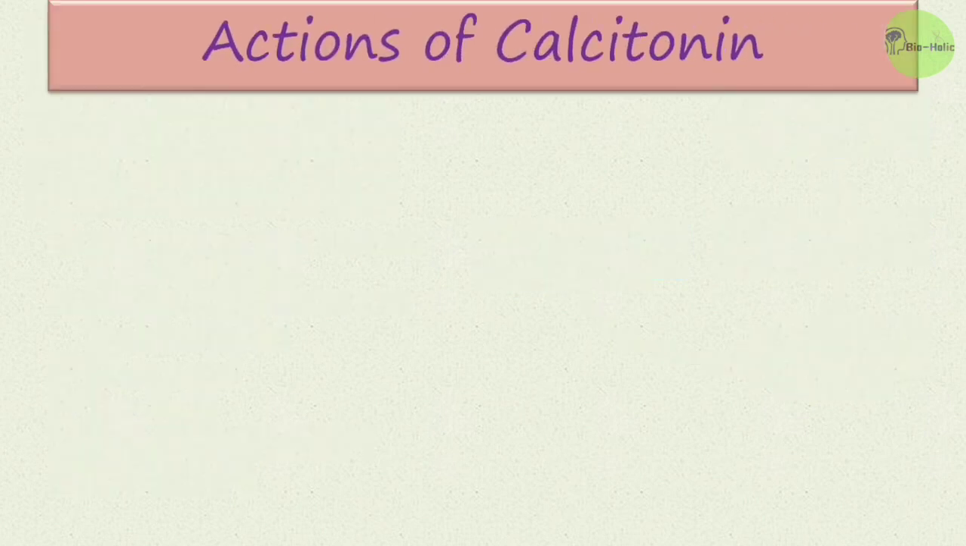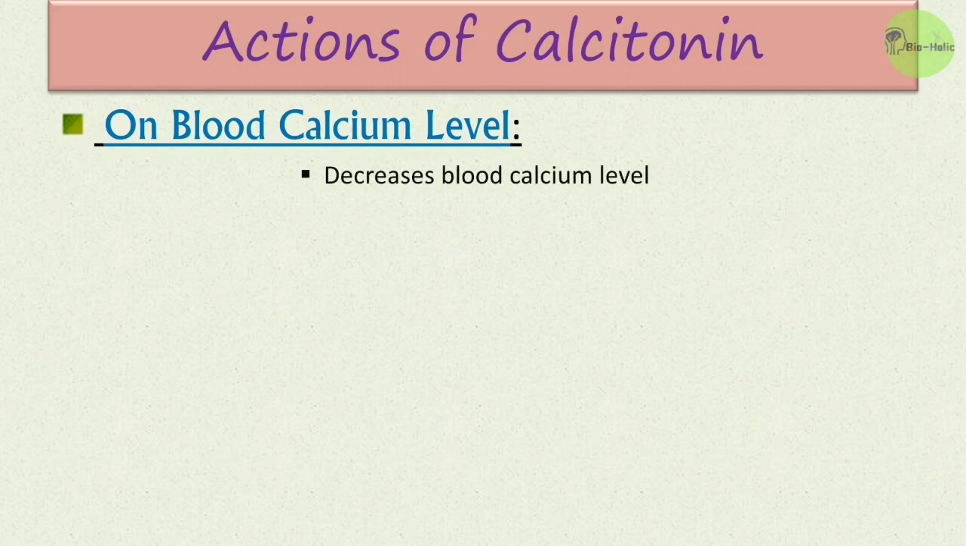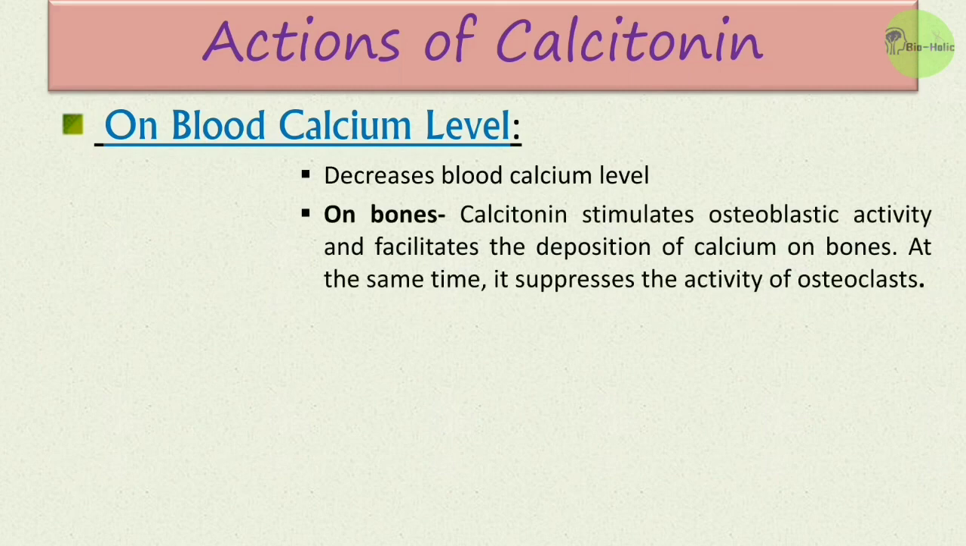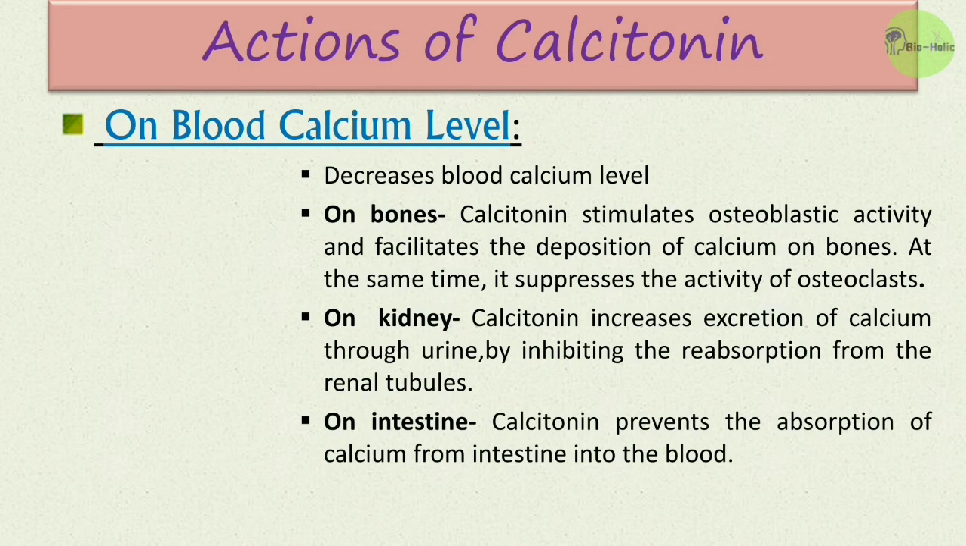Now coming to the actions or important functions of calcitonin. Calcitonin mainly maintains the blood calcium level. It decreases blood calcium level. On bones, calcitonin stimulates osteoblastic activity and facilitates the deposition of calcium on bones. At the same time, it suppresses the activity of osteoclasts. In kidneys, calcitonin increases excretion of calcium through the urine by inhibiting the reabsorption from the renal tubules. And lastly, in the intestine, calcitonin prevents the absorption of calcium from the intestine into the blood.